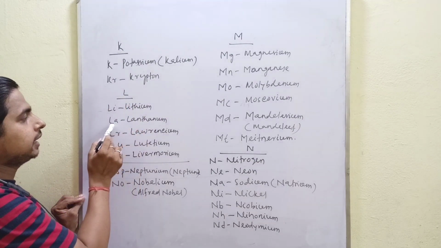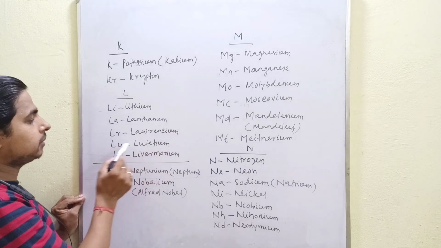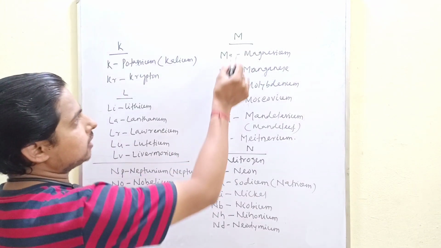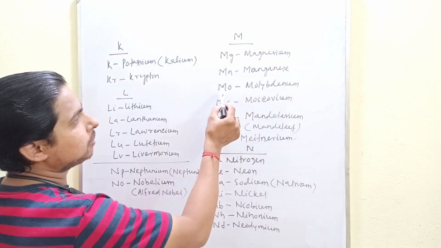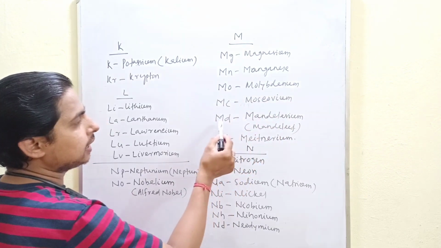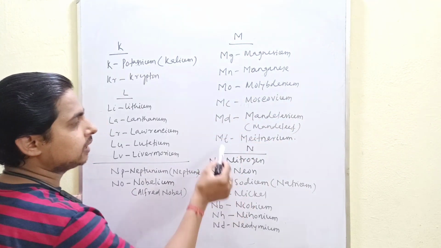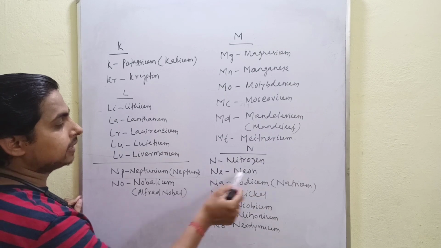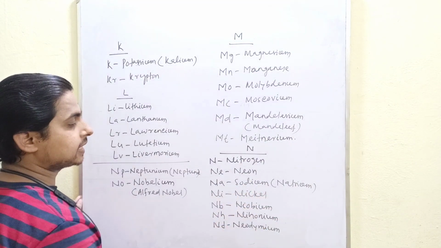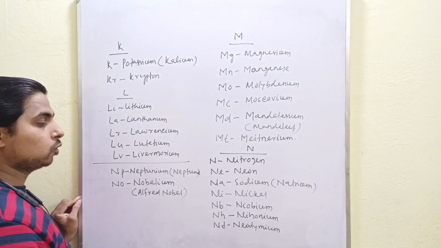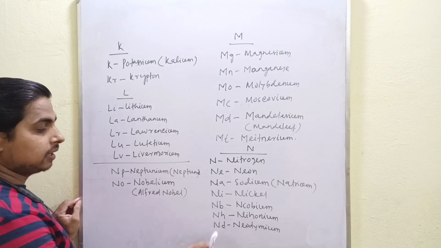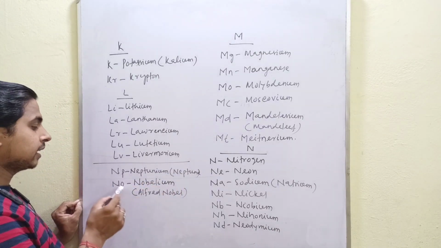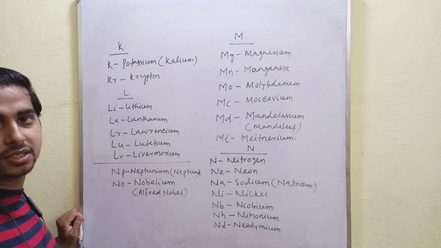L for lithium, lanthanum, lawrencium, lutetium, livermorium, symbol Lv. M for magnesium, manganese, molybdenum, moscovium, mendelevium, named after a scientist. N for nitrogen, neon, Na for sodium, named natrium, nickel, niobium, neodymium, neptunium, planet name Neptune, nobelium, named after scientist Alfred Nobel.